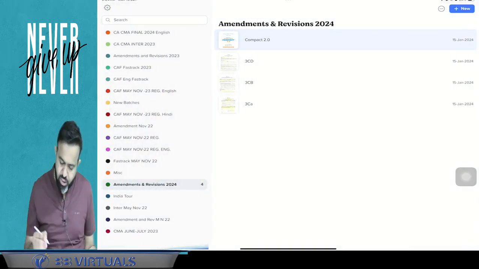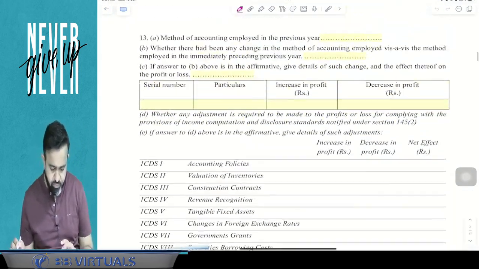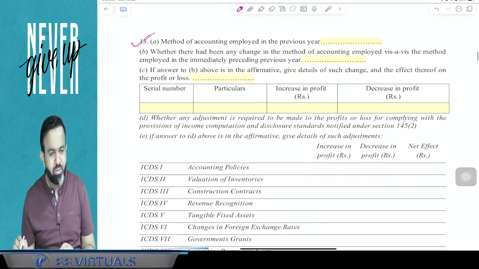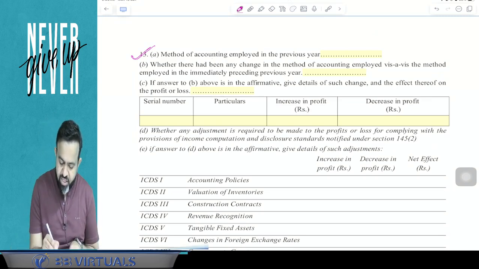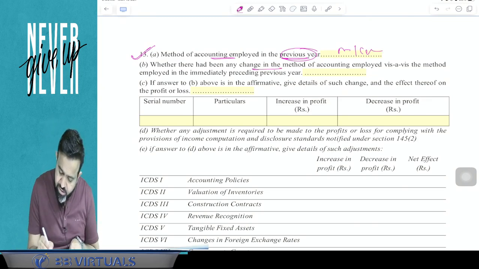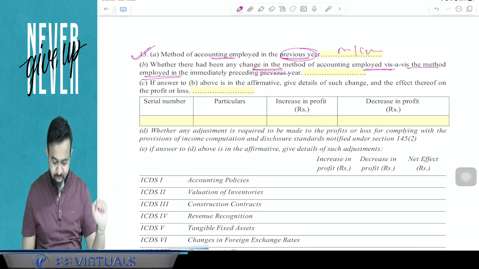So I am showing you clause number 13 of Form number 3CD. This is Form number 3CD and here this is clause number 13. Clause 13 says the method of accounting employed in the previous year, so suppose mercantile or cash, whatever. Whether there had been a change in the method of accounting employed, versus the method employed in the immediately preceding previous year, yes or no, you have to mention.